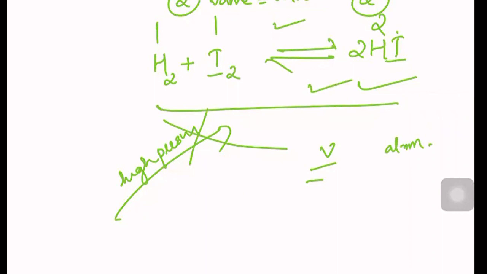Hydrogen and iodine, to form hydrogen iodide, you can conduct it in a jar. We don't have to apply any pressure. It will simply react, with hydrogen and iodine forming hydrogen iodide very easily. Because even if we apply pressure, nothing will happen. If we increase the pressure, the reaction with volume reduction should happen, but there is no reaction where there is any volume reduction, right? In both cases, volume is the same because the number of moles of the reactants and the products are the same. Now we know why in some reactions we give high pressure, and in some reactions why we are not giving high pressure. Now you got the point, right?